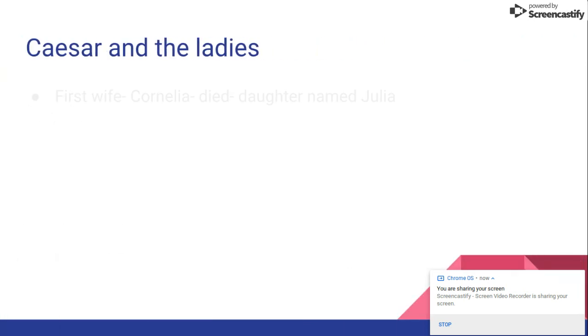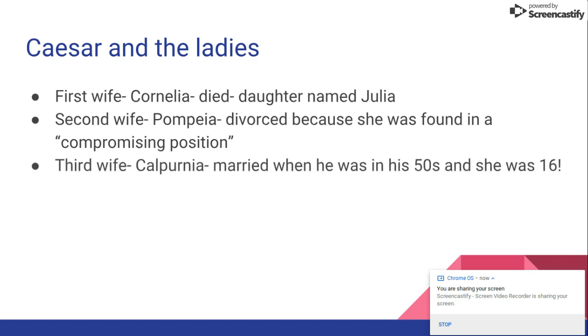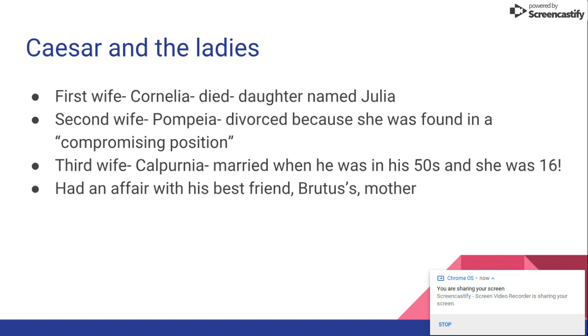So let's talk about Caesar and the ladies. So Caesar was married 3 times. His first wife's name was Cornelia. She died, and they had a daughter named Julia. His second wife, Pompeia, he divorced her because she was found in a compromising position with another man. And his third wife, Calpurnia, well, he married her when he was in his 50s, and she was just 16. That's a little gross. He also had an affair with his best friend Brutus's mother.